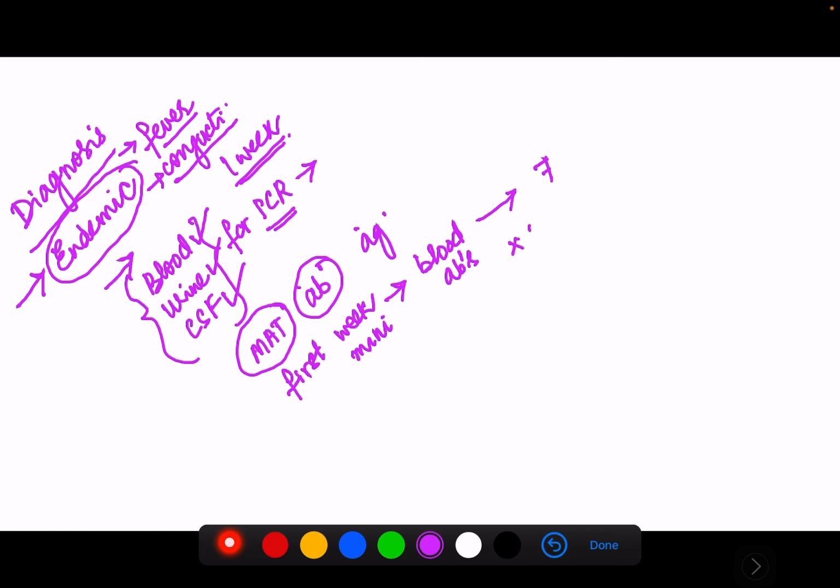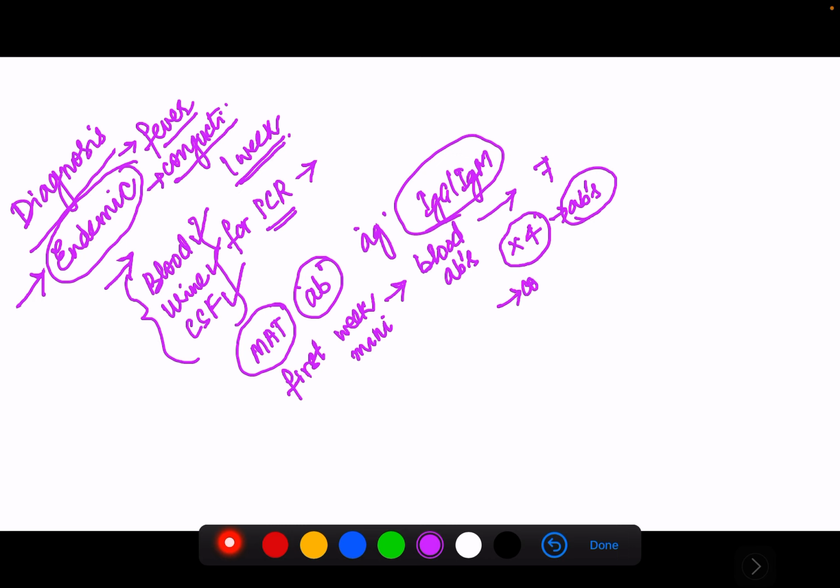If there is a 4-fold increase in antibodies, meaning IgG or IgM antibodies, in the second sample, then we can confirm the diagnosis of leptospirosis. Dark field microscopy has also been advised, but it has low sensitivity and specificity.